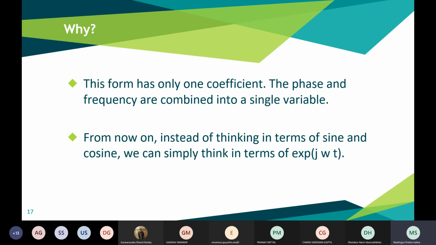There is no separate coefficient for different frequencies: for sine there was an, and for cosine there was bn. There is no such case here. Phase and frequency are now combined into a single variable, and we can simply express them in terms of exponential j omega naught t instead of sine and cosine. That's the simplification which has been done.